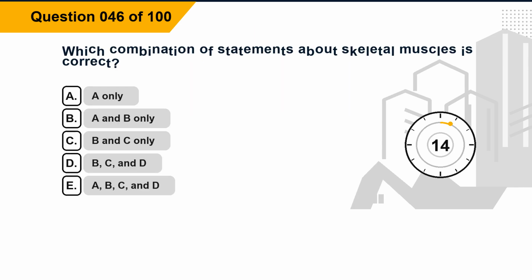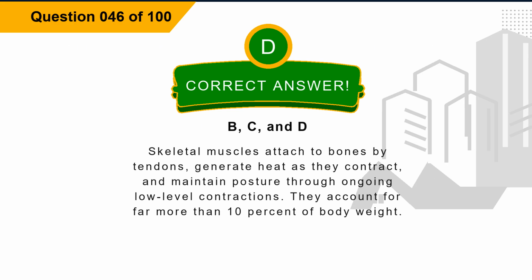Question 46. Which combination of statements about skeletal muscles is correct? Option A. A only. Option B. A and B only. Option C. B and C only. Option D. B, C, and D. Option E. A, B, C, and D. The correct answer is option D. B, C, and D. Explanation. Skeletal muscles attach to bones by tendons, generate heat as they contract, and maintain posture through ongoing low-level contractions. They account for far more than 10% of body weight.